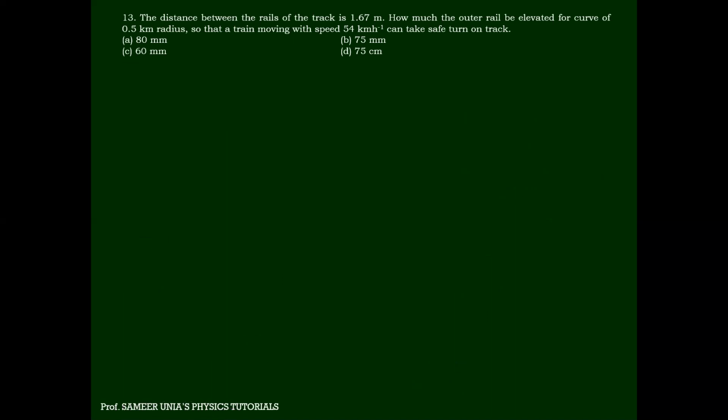The distance between the rails of a track is 1.67 meter. This is L. This is the angle of banking of rails. This is theta. How much height is the raising of outer rail over the inner rail? So the car is moving at the speed of 54 kilometer per hour.